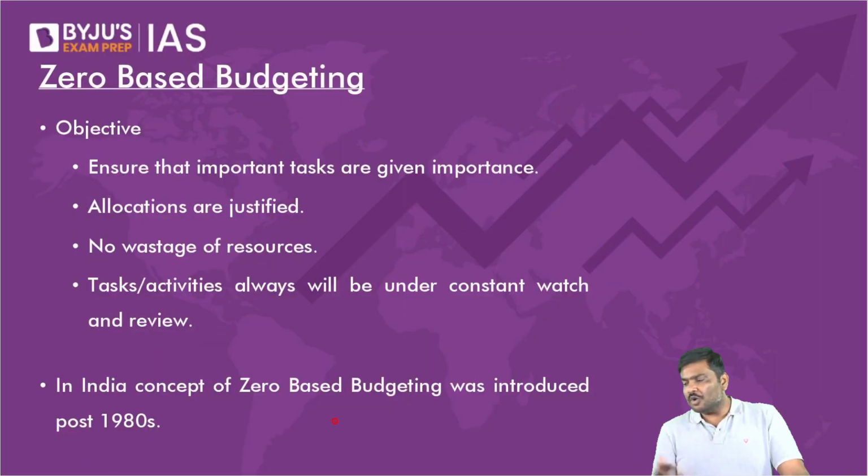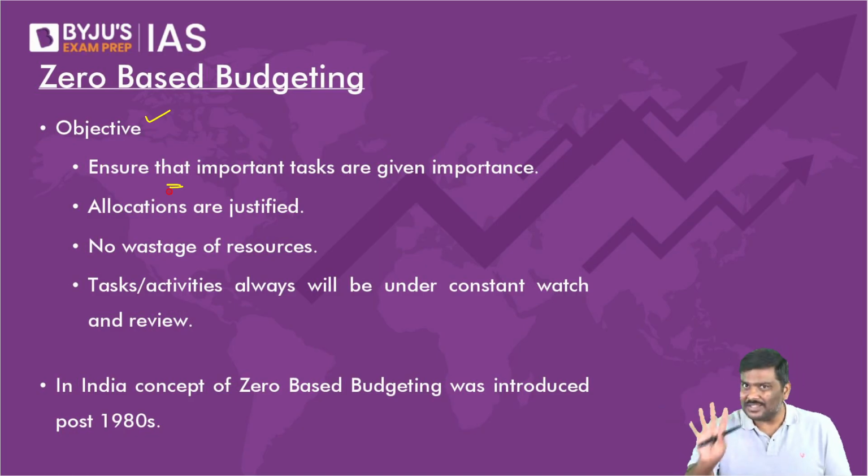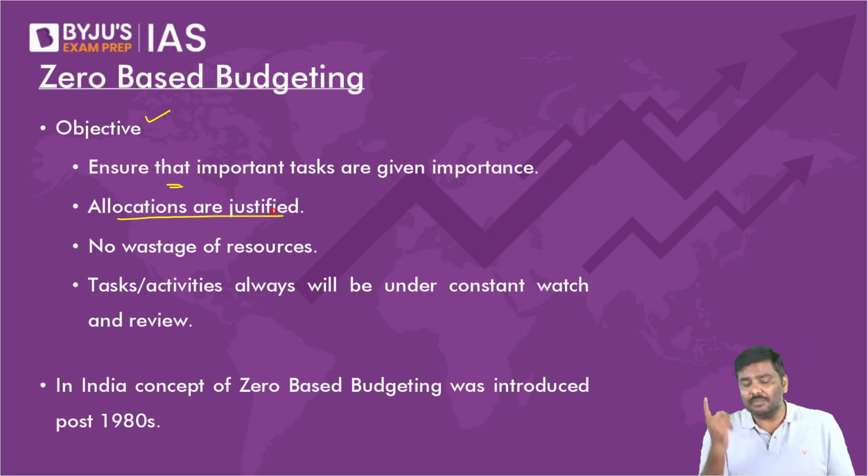Now, a couple more points. What are the objectives? Ensure that what are the important tasks, what are the priorities for you, funds will be allocated only for that. That can be done in zero-based. Allocations must be justified by every ministry. Wastage of resources cannot take place under zero-based.